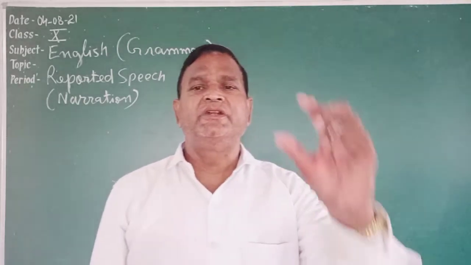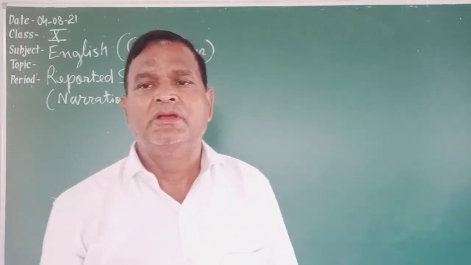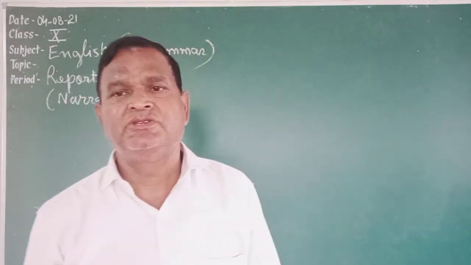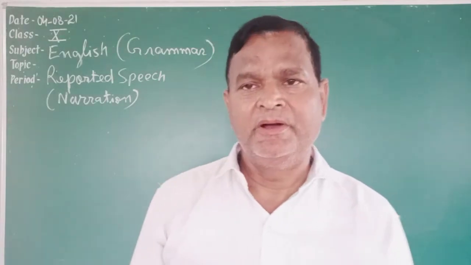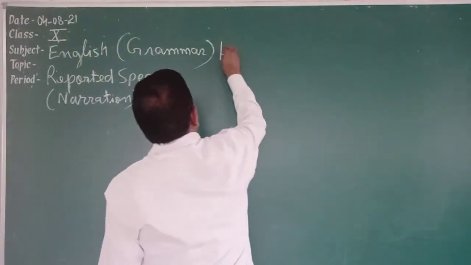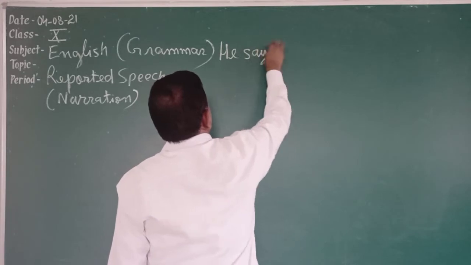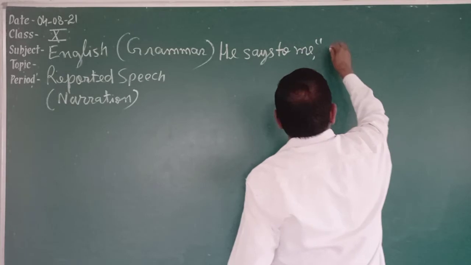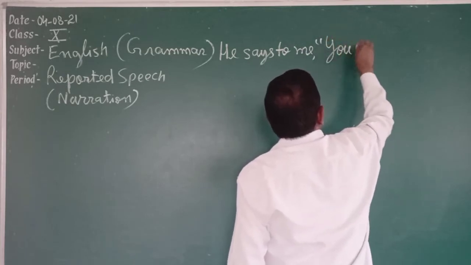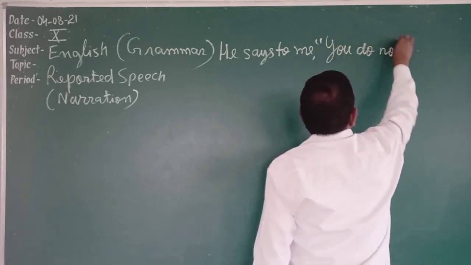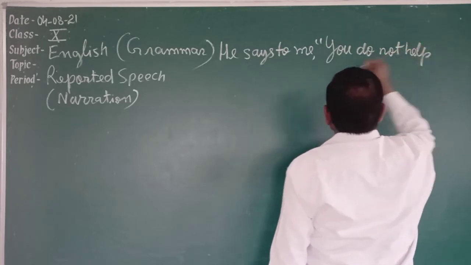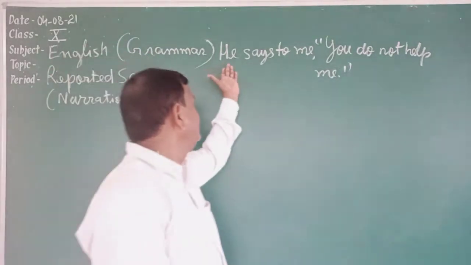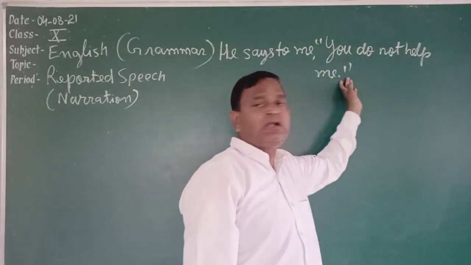Students, the same sentence or the words spoken by a speaker is known as direct speech, and it is written in inverted commas. For example, if you say, He said to me, "You do not help me." Put a comma, start the inverted commas, and close them. He says to me, "You do not help me."